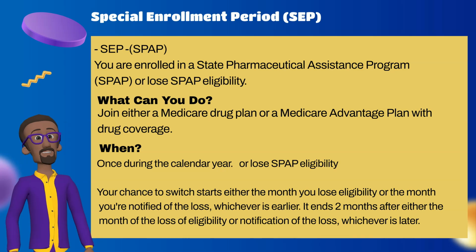Or if you lose SPAP eligibility, then your chance to switch starts either the month you lose eligibility or the month you're notified of the loss, whichever is earlier. It ends 2 months after either the month of the loss of eligibility or notification of the loss, whichever is later.